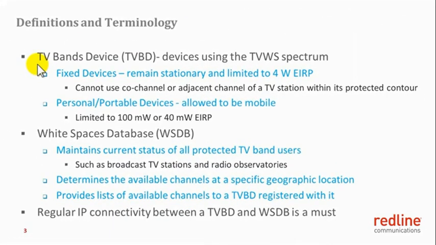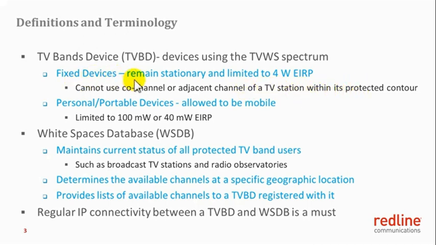The second term to be defined here is TV bands devices, abbreviated as TVBD, and these are devices using the TV white space spectrum. FCC has divided these devices into fixed and personal portable devices. Fixed devices remain stationary and are limited to using 4 watts of EIRP only. Fixed devices cannot use the co-channel or adjacent channel of an active TV station when these devices are within the protected contour of the active TV station.